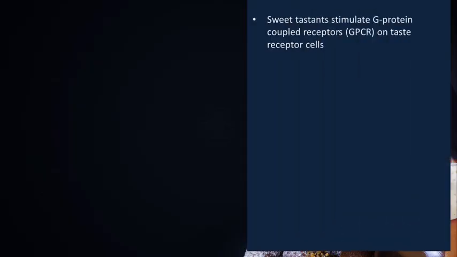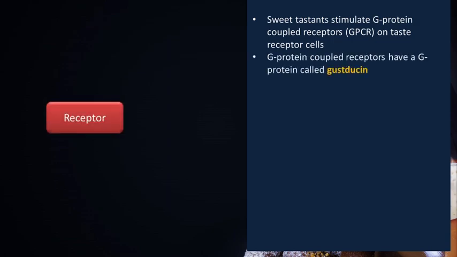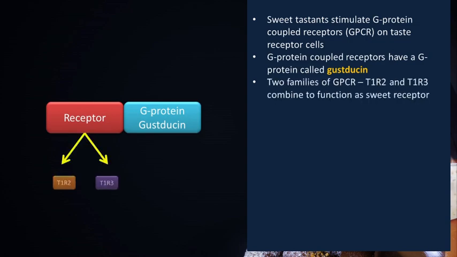The membrane receptors for sweet perception belong to the family of G-protein coupled receptors or GPCR. The sweet tastant molecules interact with the GPCR on taste receptor cells to produce taste perception. The G-protein coupled receptor for sweet perception has a G-protein called gustducin that is coupled to the membrane receptor. There are 2 families of GPCR, T1R2 and T1R3. They combine to function as a sweet receptor.